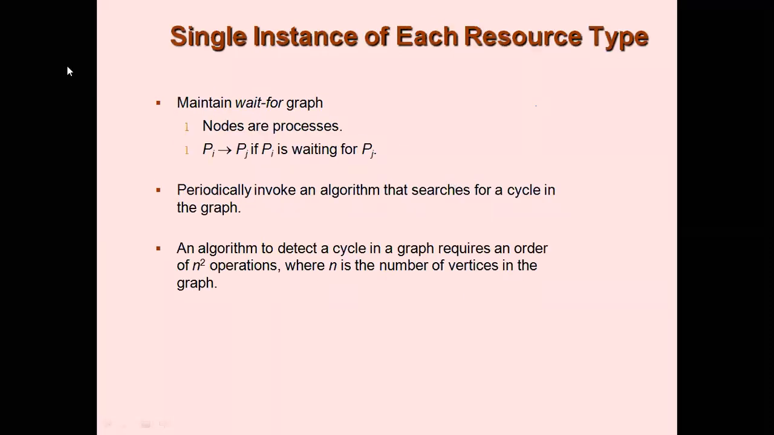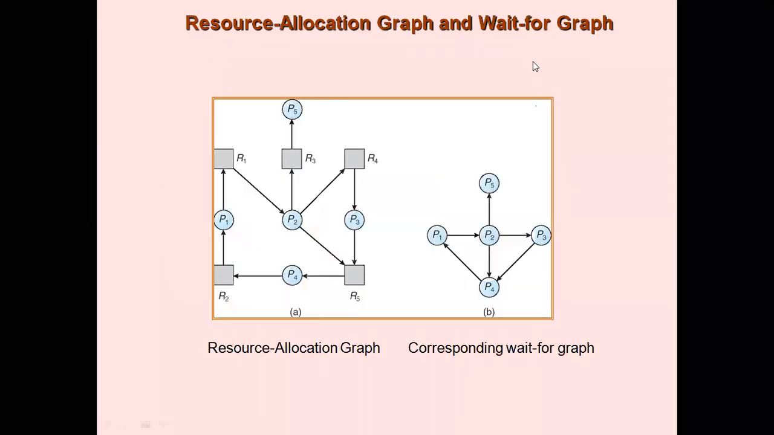Now coming to single instance. For single instance, we have the resource allocation graph converted to something called a wait-for graph. You know what a resource allocation graph is, right? In resource allocation graphs, you have two kinds of nodes: one for processes, which are circles, and one for resources, which are rectangles. Now here in the wait-for graph, for deadlock detection, you will have only one kind of node, which is for processes. Now how is this drawn?